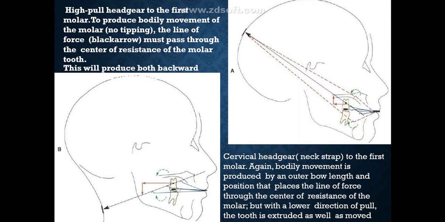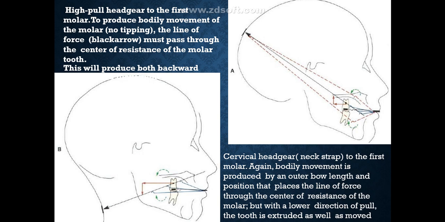High pull headgear to the first molar attachment is used to produce bodily movement of the molars, hence not causing any tipping movement. The line of force, which is shown in the figure by the black arrow, must pass through the center of resistance of the molar tooth. This will produce both backward and upward movement of the molar.